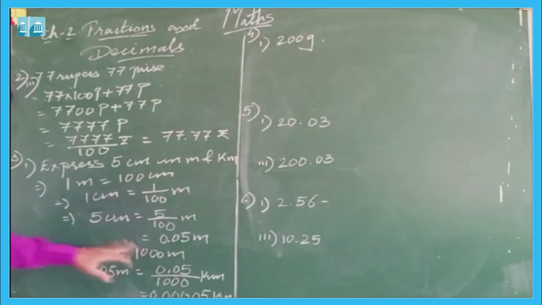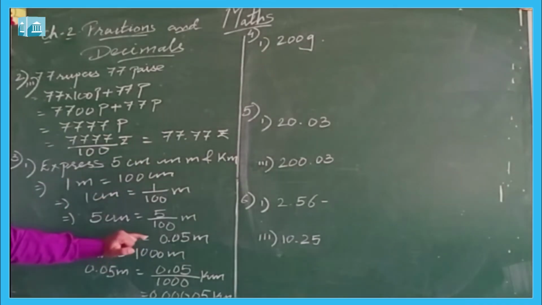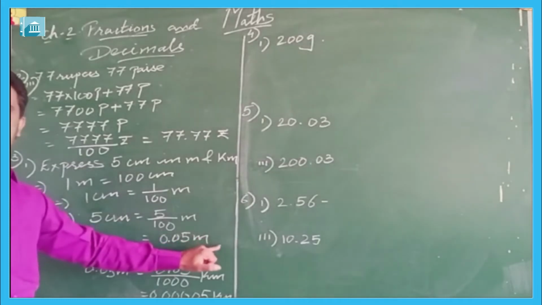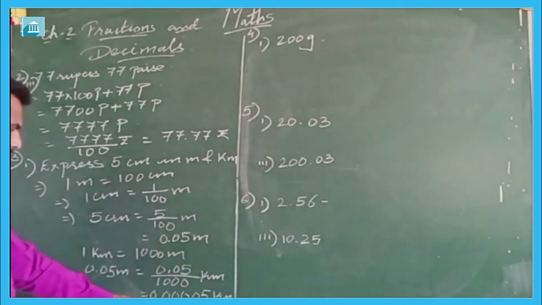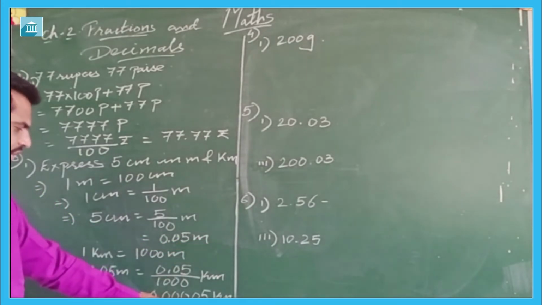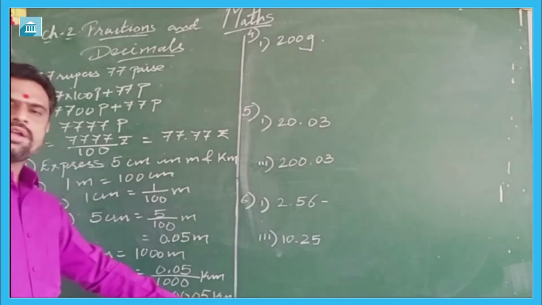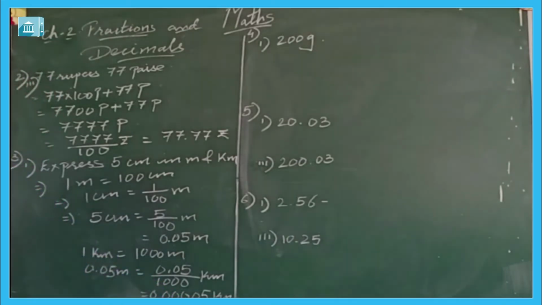So 5 centimeter is equal to 0.05 meter and 0.00005 kilometer.